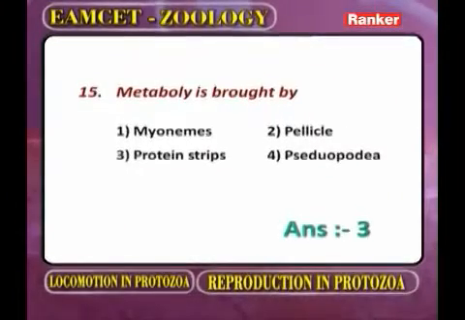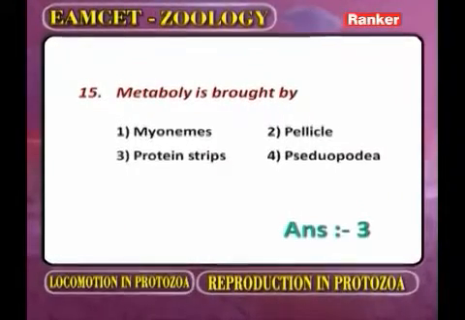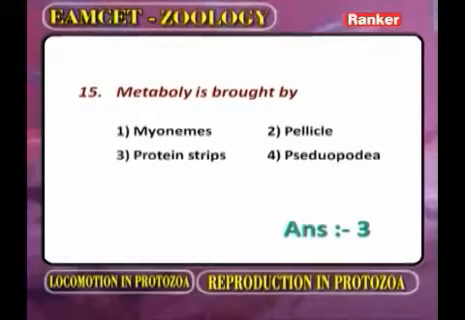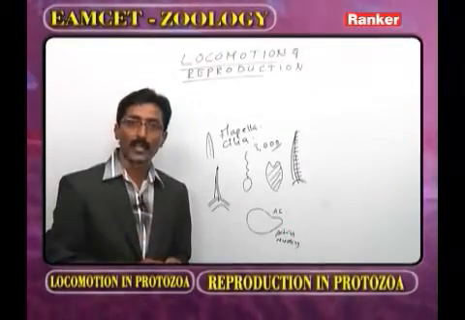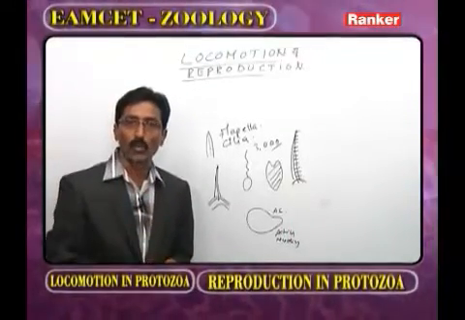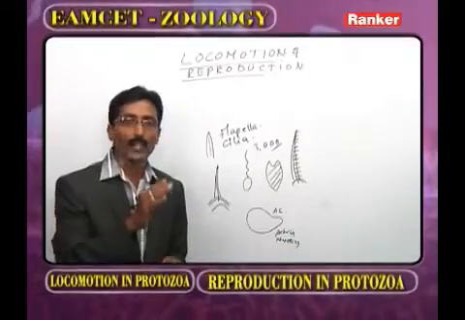Metaboli is brought by, now one myonemes, the second pellicle, the third protein strips, and the last pseudopodia. Now as we observe the movements of locomotion, one we call metaboli.